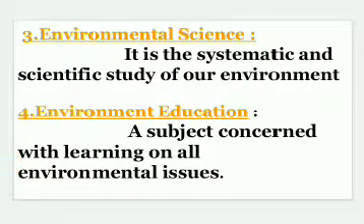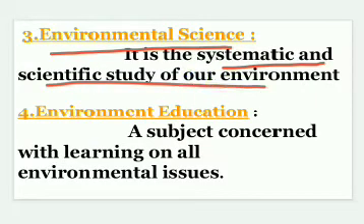Then the third important definition is environmental science. Environmental science is nothing but a systematic and scientific study of our environment. Environmental science is a special subject which is studied at graduate or postgraduate level, and it means the systematic and scientific study of our environment.